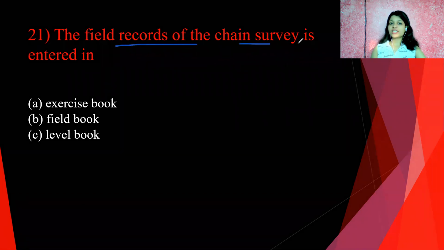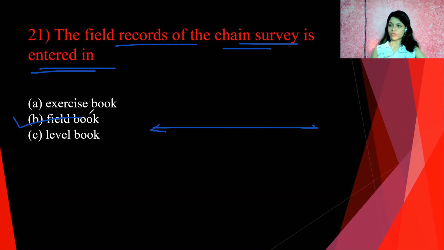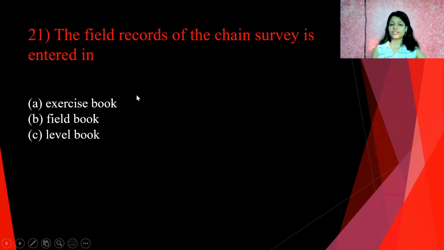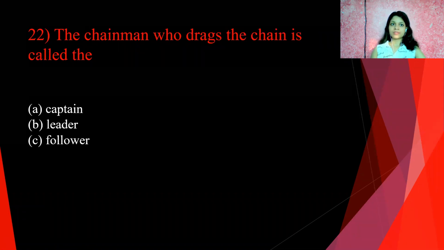The field record of the chain survey is entered in. So in chain surveying, when you measure any length, whatever values you get during this survey, we have to enter all these values in the field book. You have to carry one field book along with you, and after measuring the distance, you enter these values in the field book. So answer is B, field book. You engineers are already familiar with this field book.